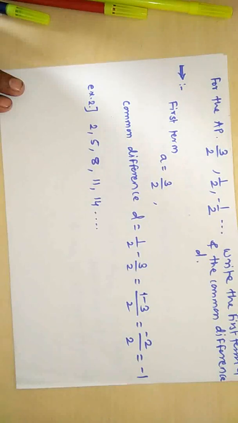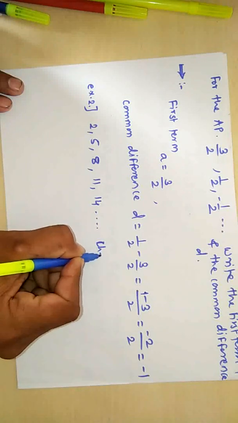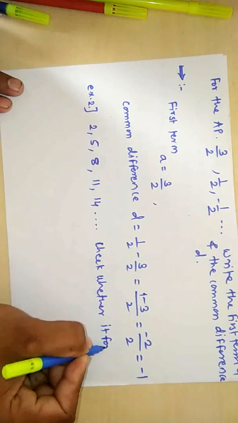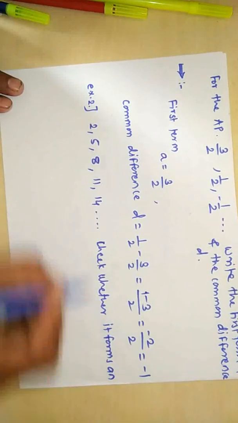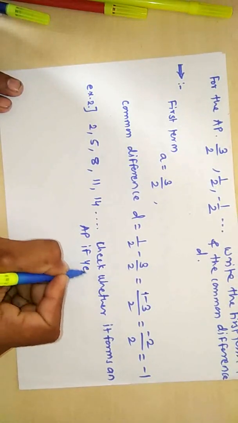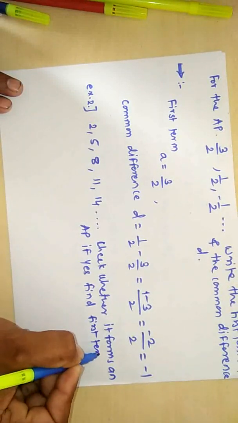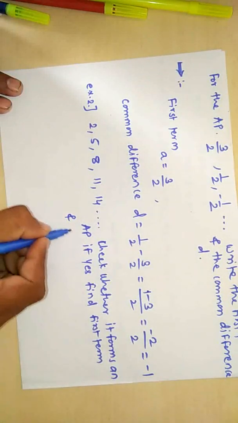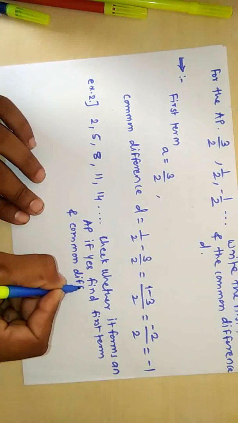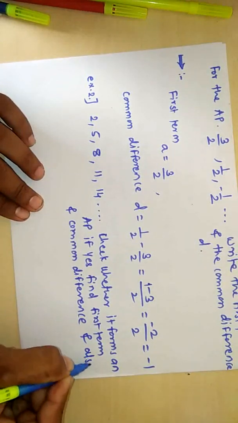From this, you have to check whether it forms an AP, and if yes, find the first term and common difference, and also the next term.